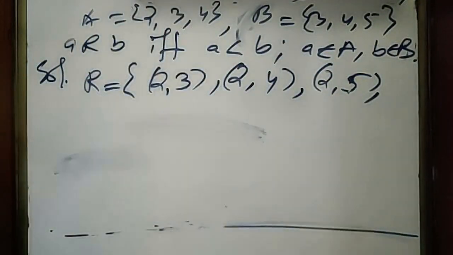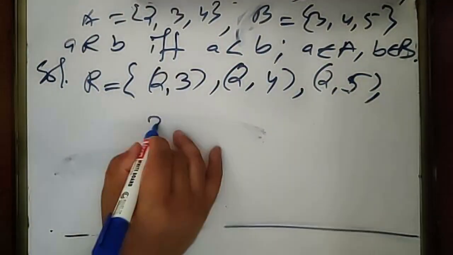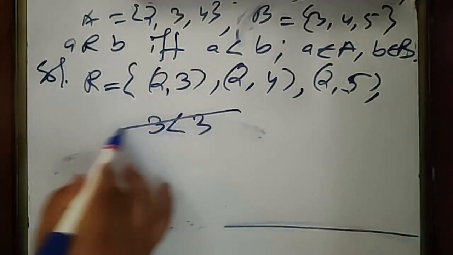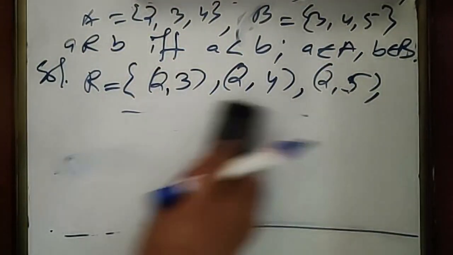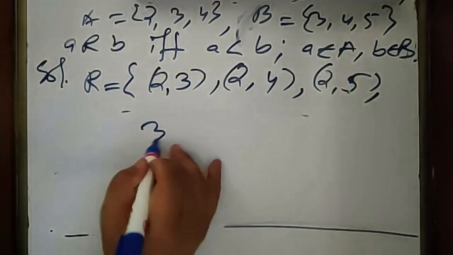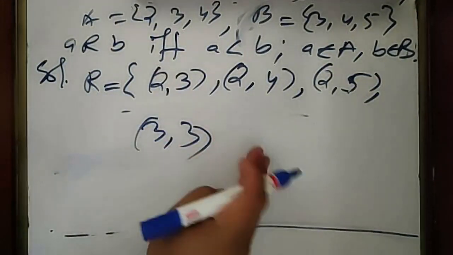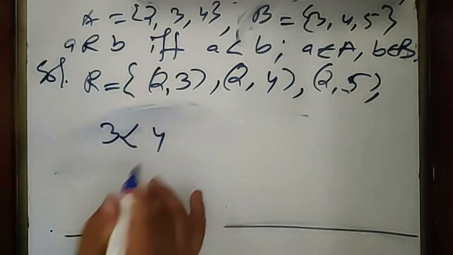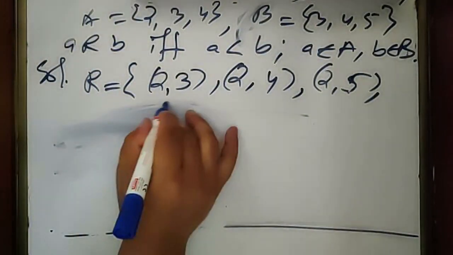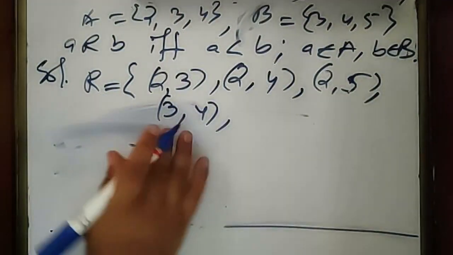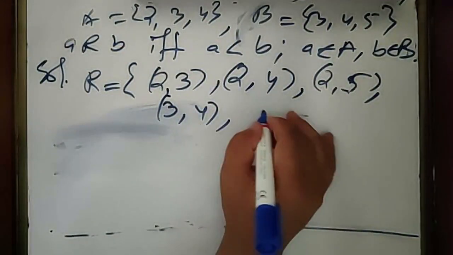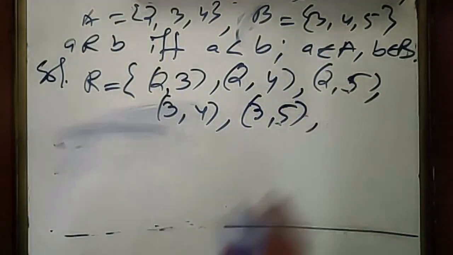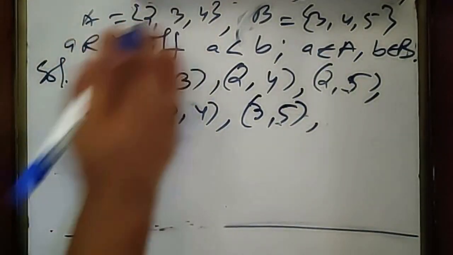Now let us take 3. Since 3 is less than 3, is it true? No, it is not strictly less than. So this pair will not come. That means (3, 3) will not be in the relation R. 3 is less than 4. So we get (3, 4), one pair. Again, 3 is less than 5. So we get (3, 5), another pair. So 2 and 3 over.